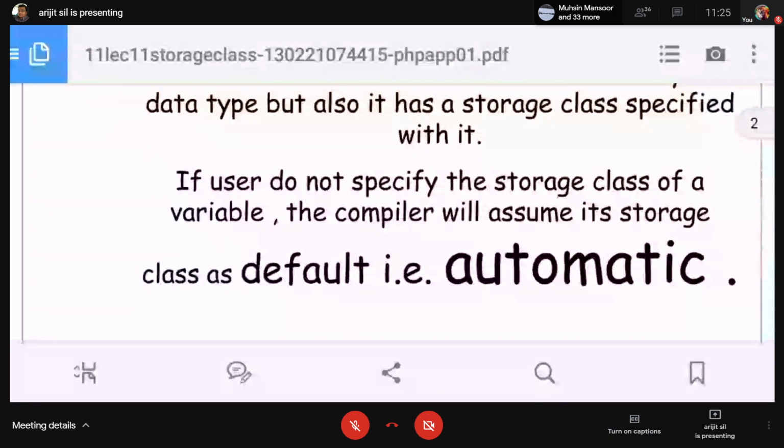And at that time the computer or the language automatically takes the storage class, that is automatic, that is the default. You can declare an automatic variable by the keyword auto. That is the default case of the storage class.